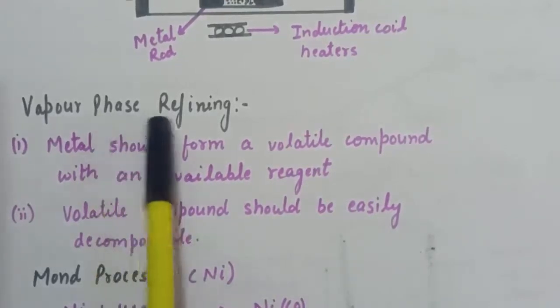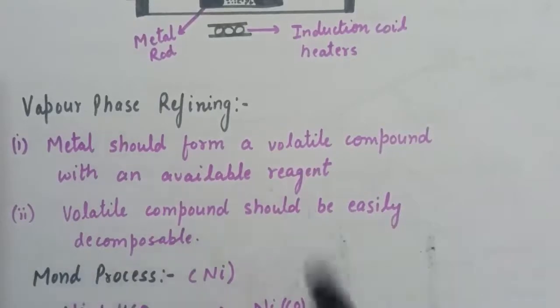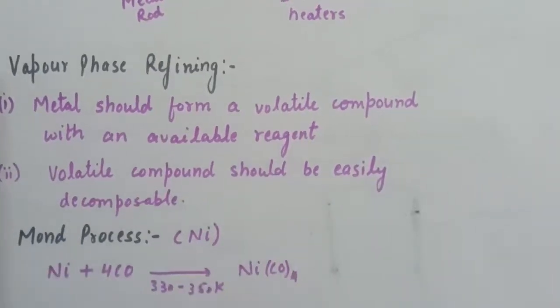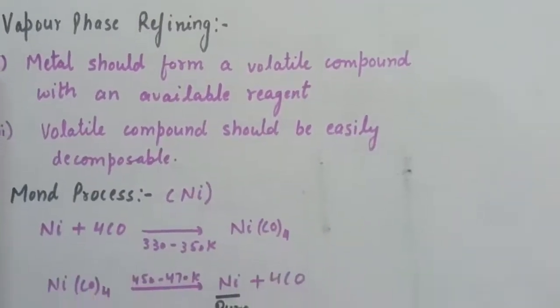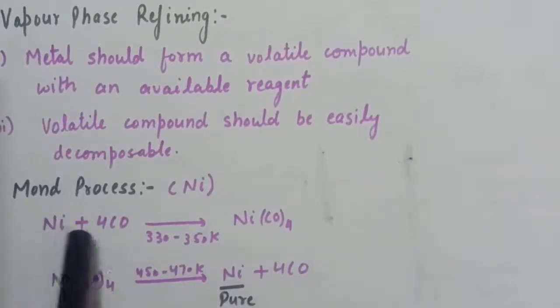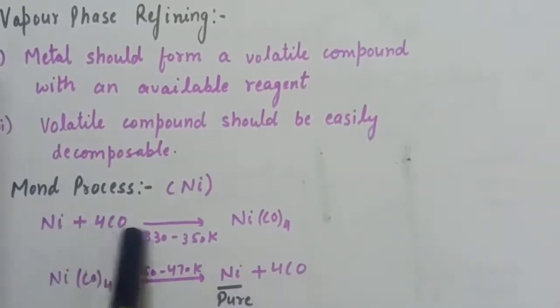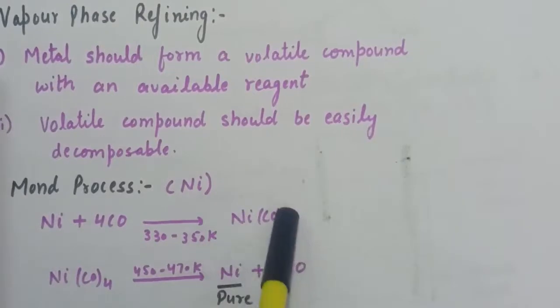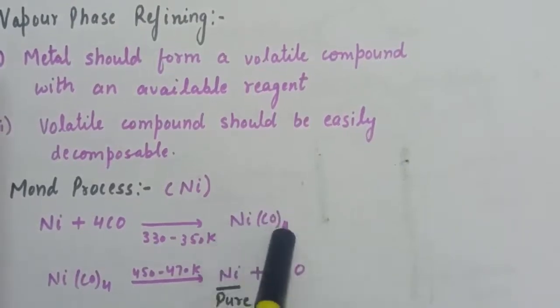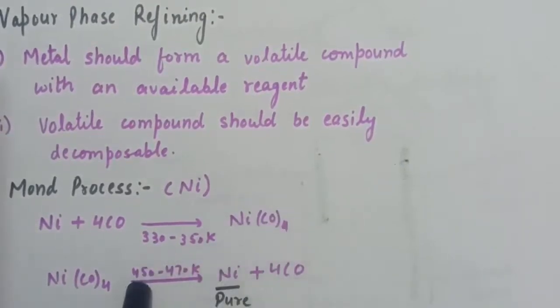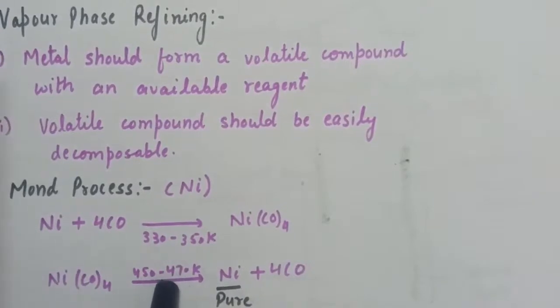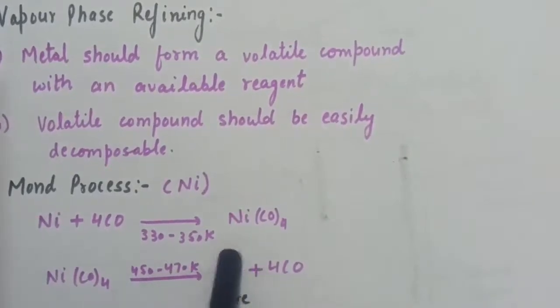So in vapor phase refining, first is the Mond process. The Mond process is used for the purification of nickel. First of all, nickel will combine with carbon monoxide and form tetracarbonyl nickel. Now this compound is volatile and decomposes in this temperature range. And after that decomposition, we get our pure nickel.